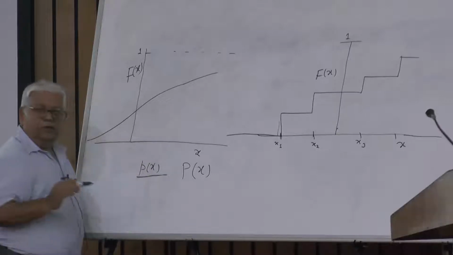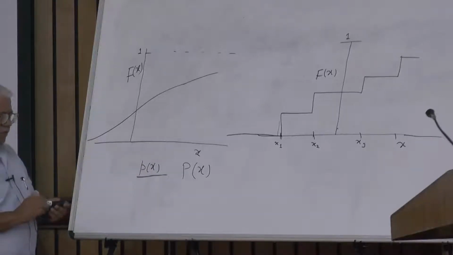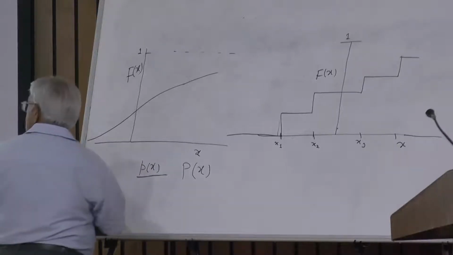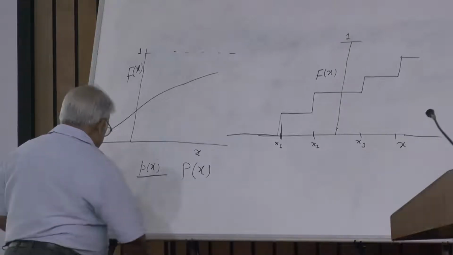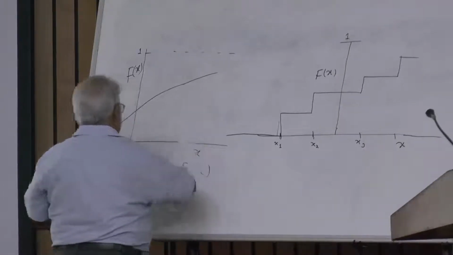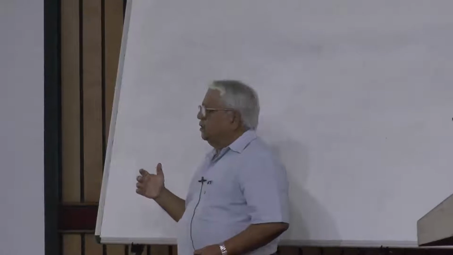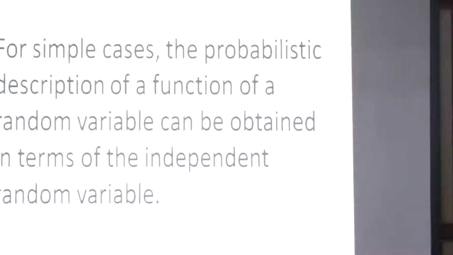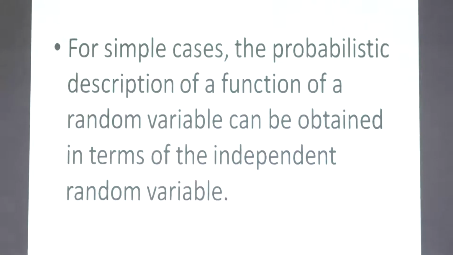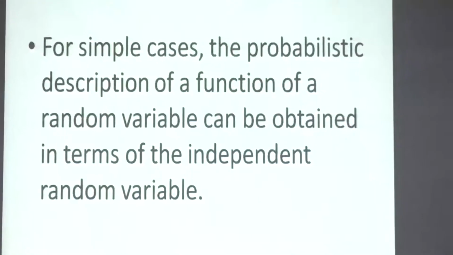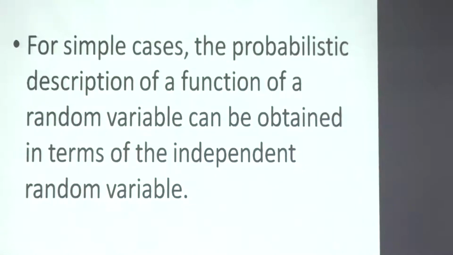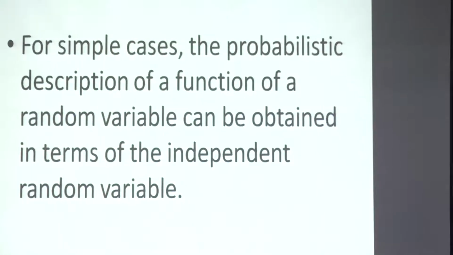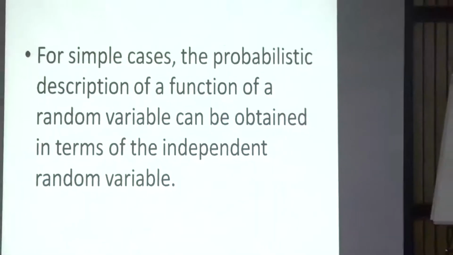This we use only for describing a continuous random variable. Now, about the function of a random variable. This is important because in the vibration context, we will have the excitation as the external input, which is random and for which we know the description in some fashion. Then the response that we are going to get is a function of that excitation.